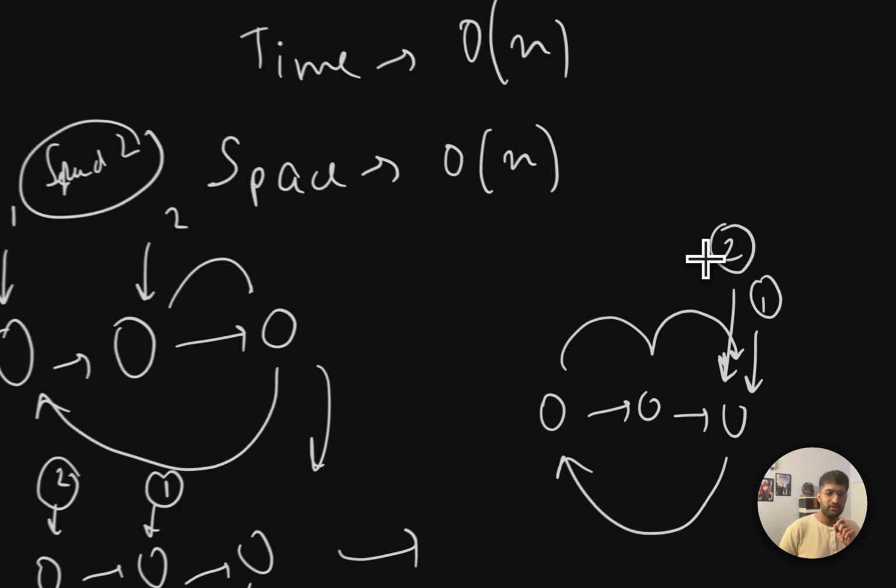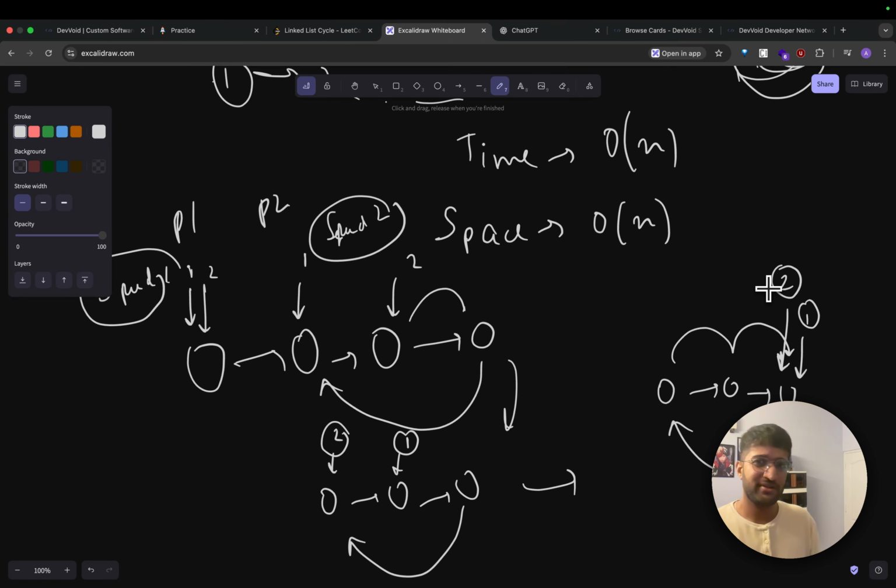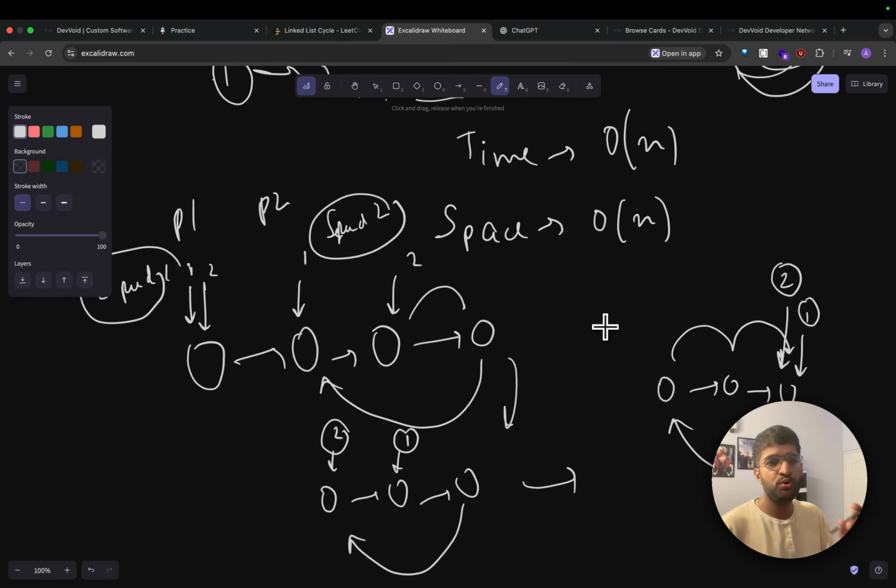So why did I show this? Because if 2 pointers go at differing speeds, they will meet at one point if it is a cycle. Because imagine this, it's not a cycle. The one that's moving at double speed will never come back. It will reach the end and done.